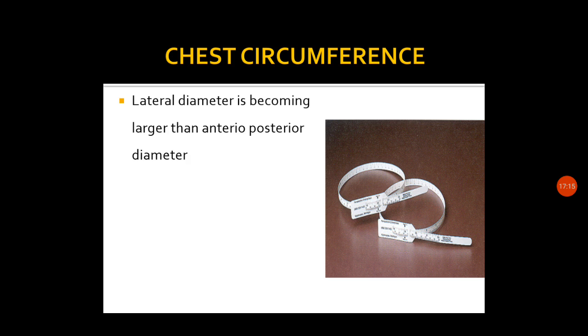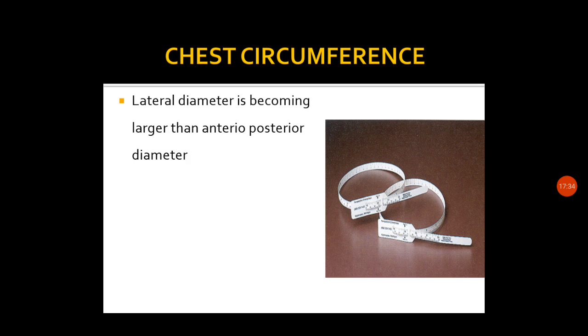So in all directions it will be having the same diameter. But when you are looking at an adult, the anterior posterior diameter will be smaller comparing to the lateral diameter. So this phenomenon will be developing in this infancy. So the lateral diameter is becoming larger than the anteroposterior diameter.